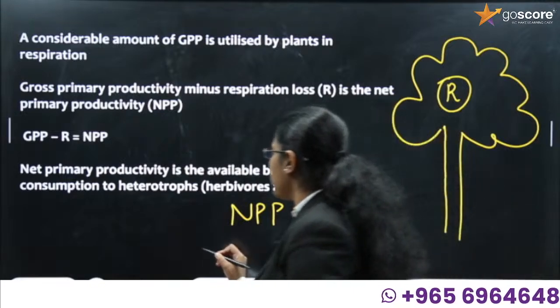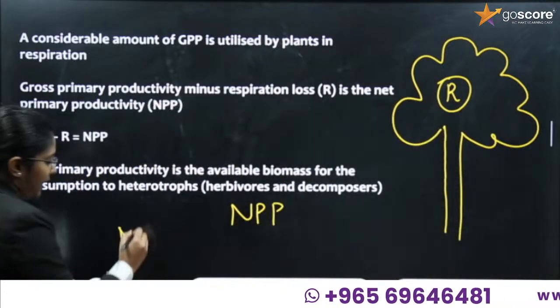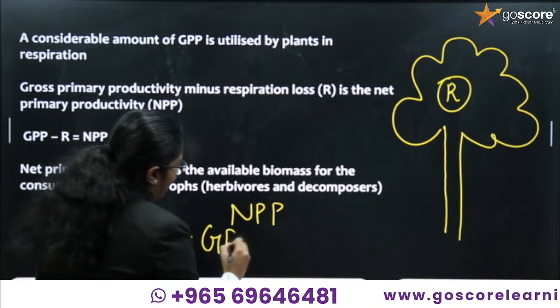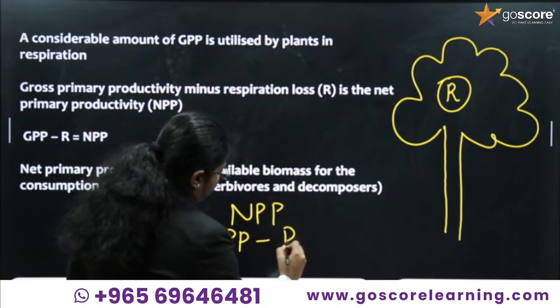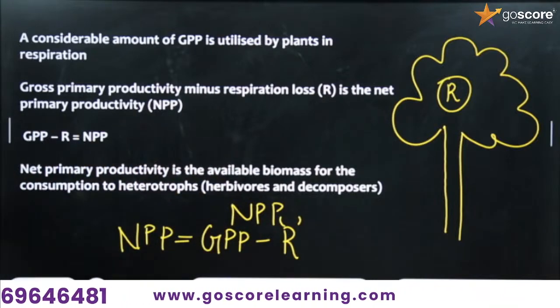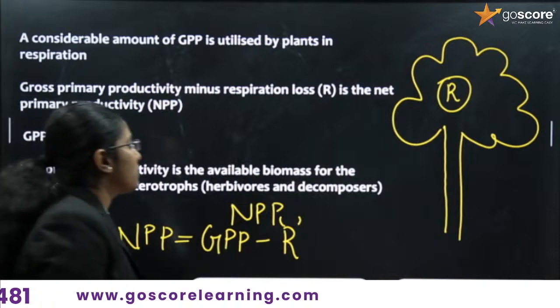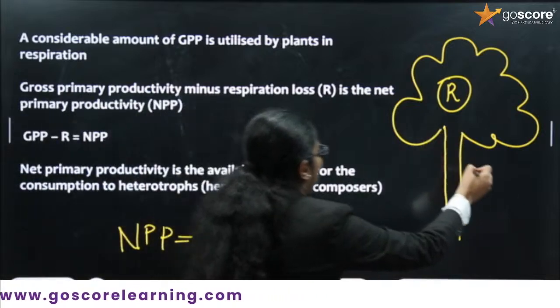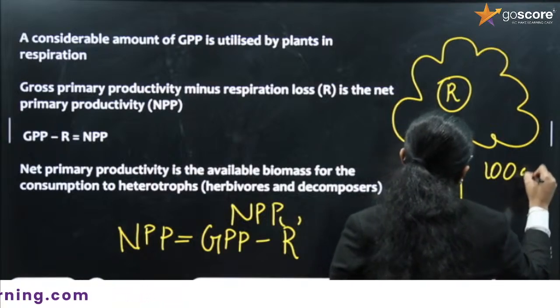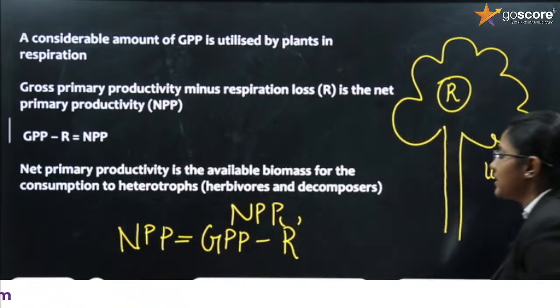What is actually net primary productivity? NPP is equal to GPP minus R. What is R? R is the respiratory loss. For example, as I have told there, 100 gram of energy was present.